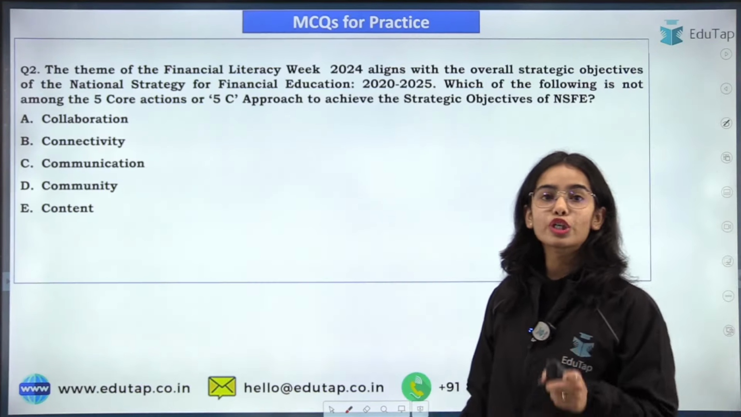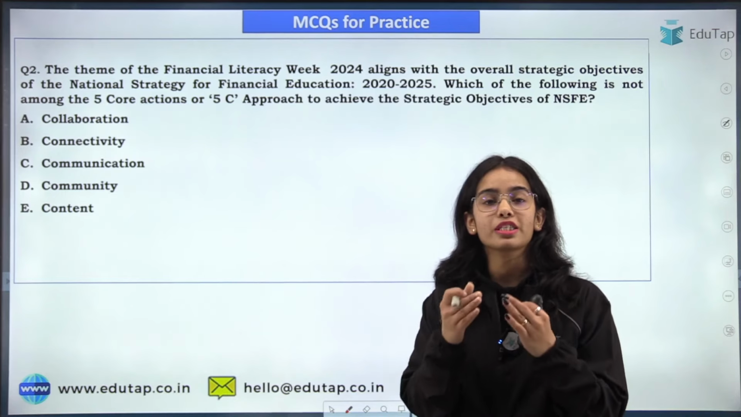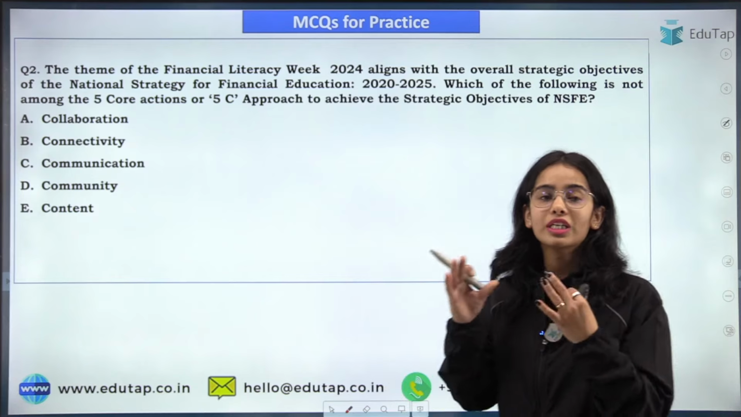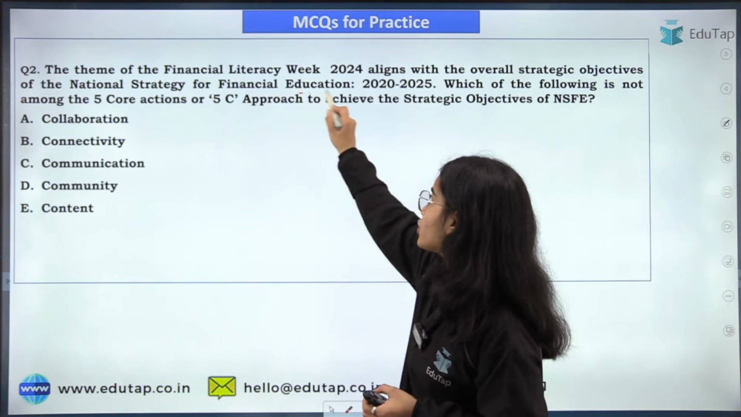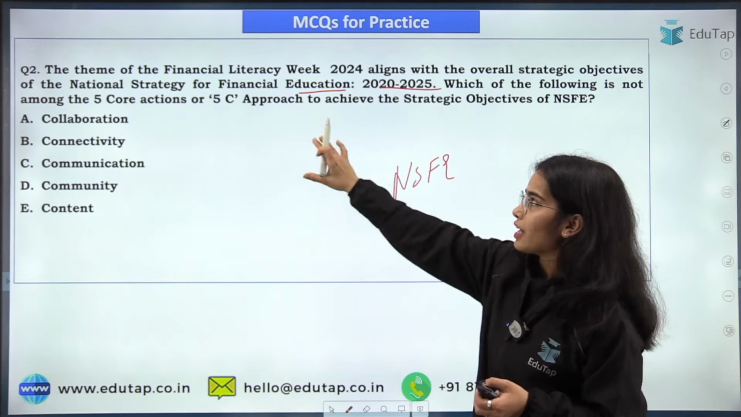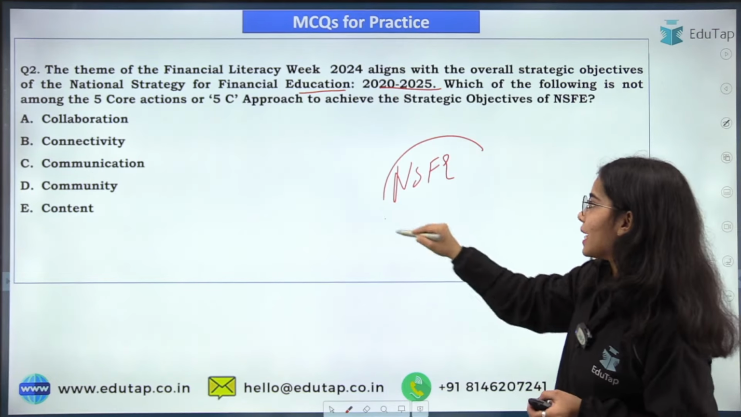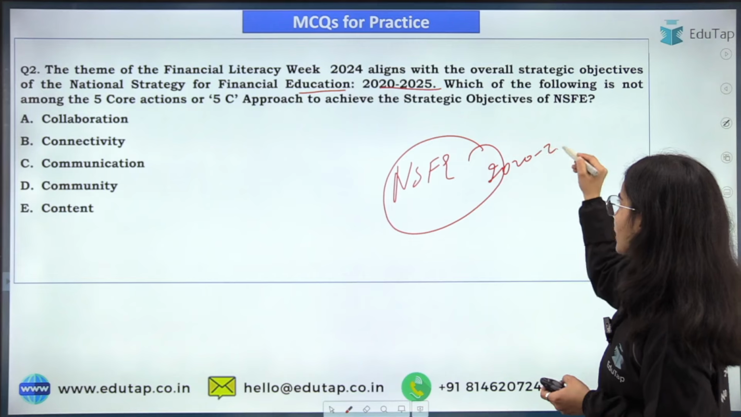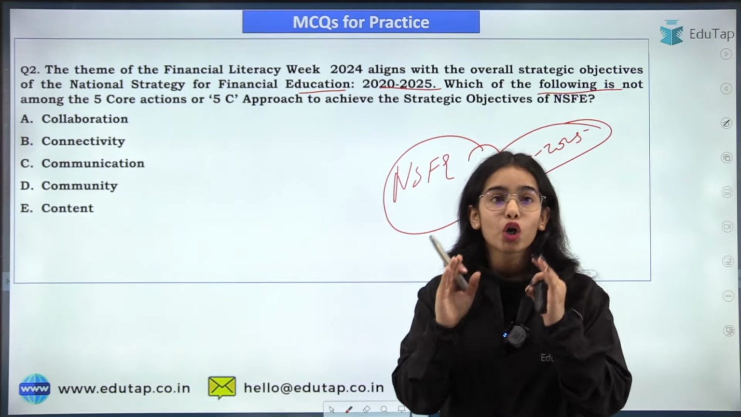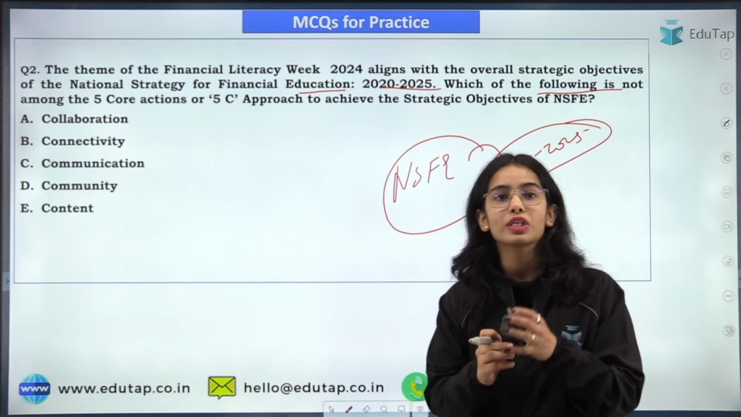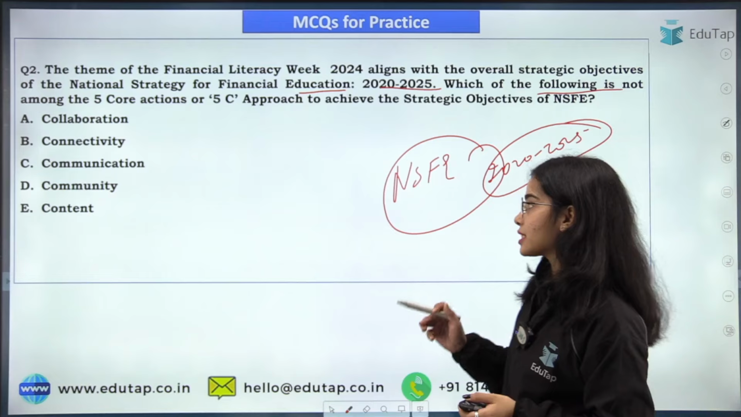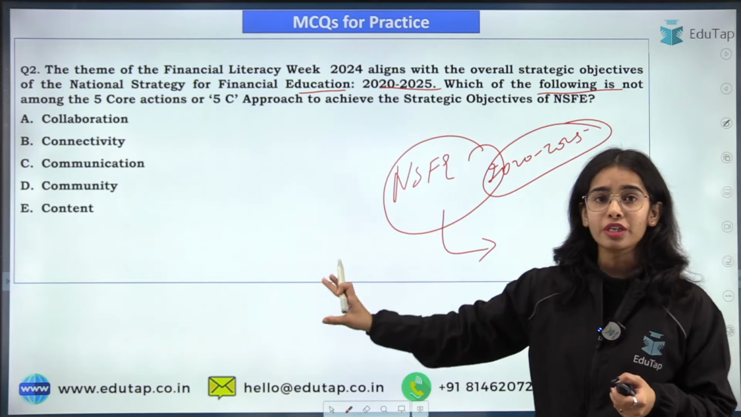Okay. So now the second question is regarding the theme of the Financial Literacy Week 2024. It aligns with the overall strategic objectives of the National Strategy for Financial Education 2020-2025. So we have discussed that the theme of the FLW 2024 aligns with the NSFE 2020-2025. Which of the following is not among the 5 core actions or 5C approach to achieve the strategic objectives of the NSFE? As we have discussed the NSFE in brief in the previous session